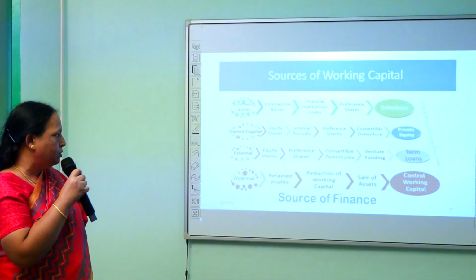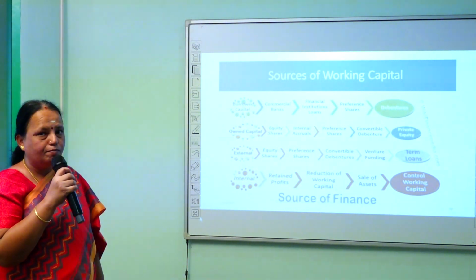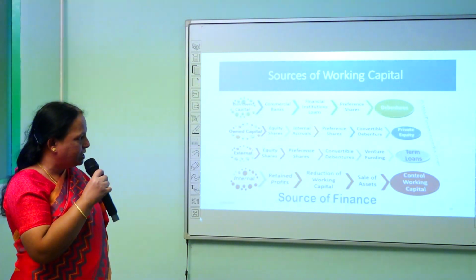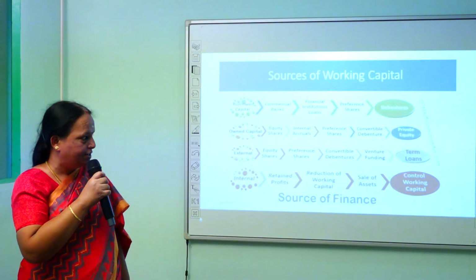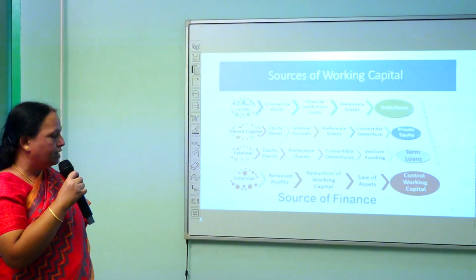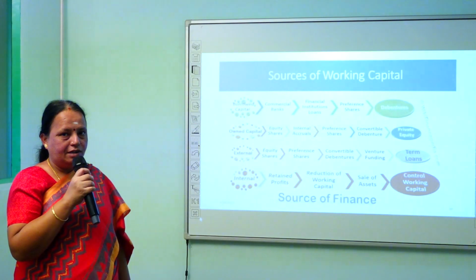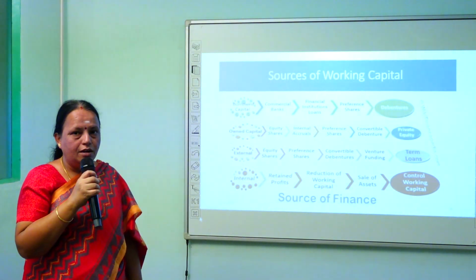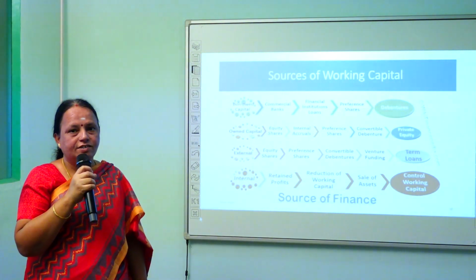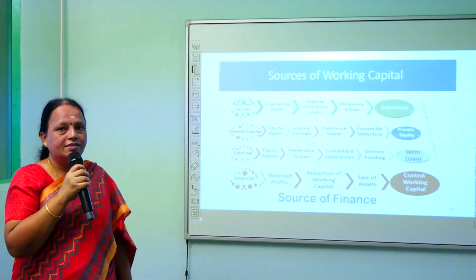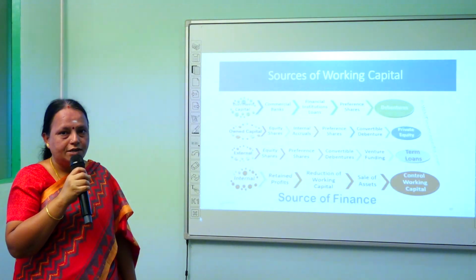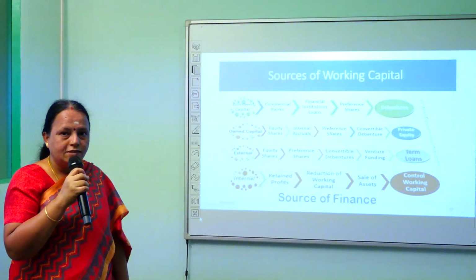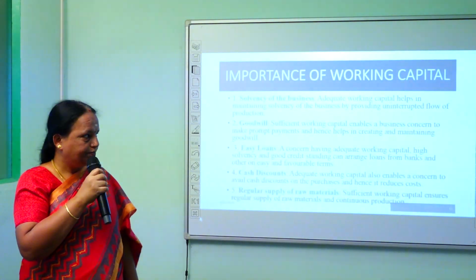Another source is term loans. That is, we can go externally by borrowing the working capital, such as equity shares, preference shares, convertible debentures, venture funding, etc. And we can go with internal mobilization of working capital, such as from the profit and loss account, or reduction of working capital by selling fixed assets which are obsolete, or some assets which may not be needed in the years to come. By selling those assets, we can mobilize the funds. These are the sources of working capital.